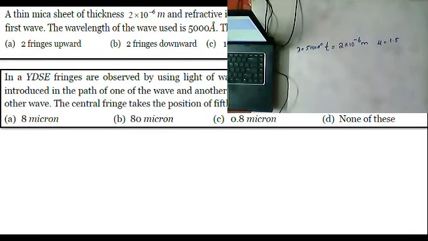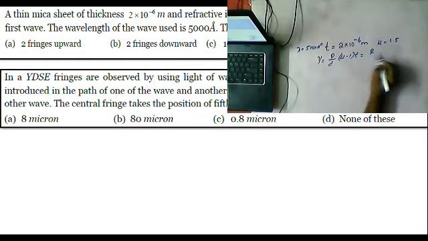The lateral shift y is equal to d by D into (mu minus 1) into t, or beta by lambda into (mu minus 1) into t.